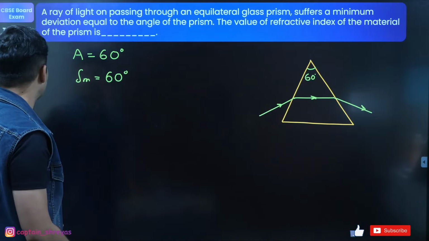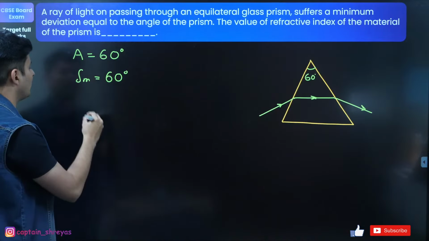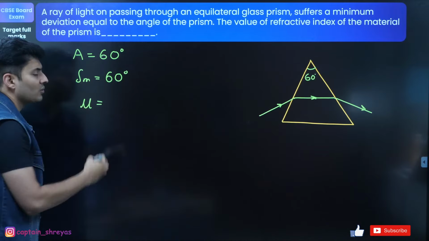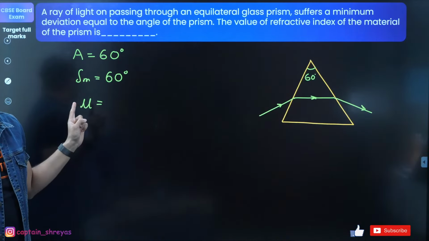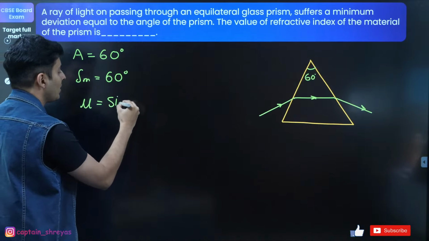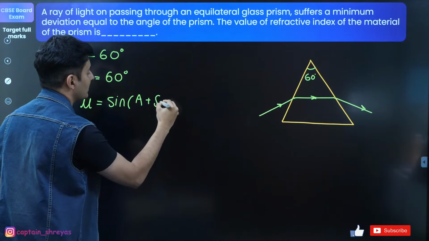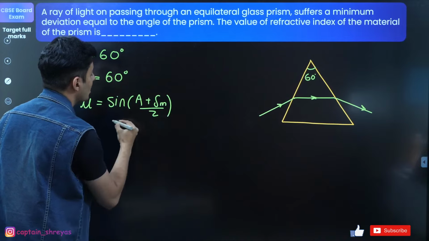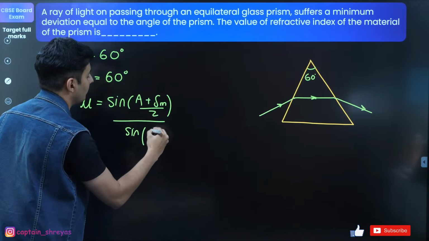Now the question says find the refractive index of the material. So refractive index, what is the formula, guys? Many of you have started posting the answer. Excellent, guys. Sine of (angle of the prism A plus delta m) divided by 2, the whole thing divided by sine of A by 2.